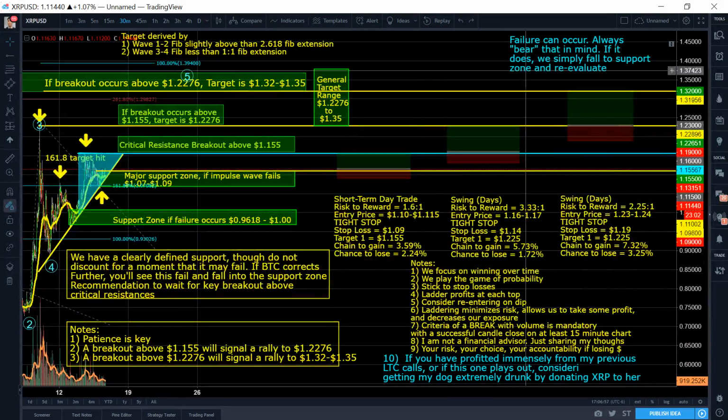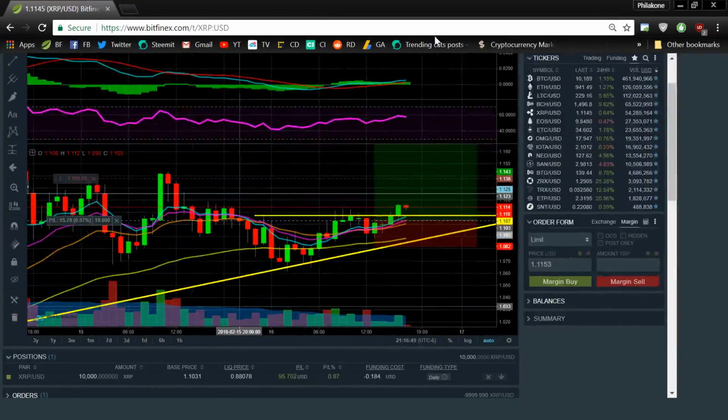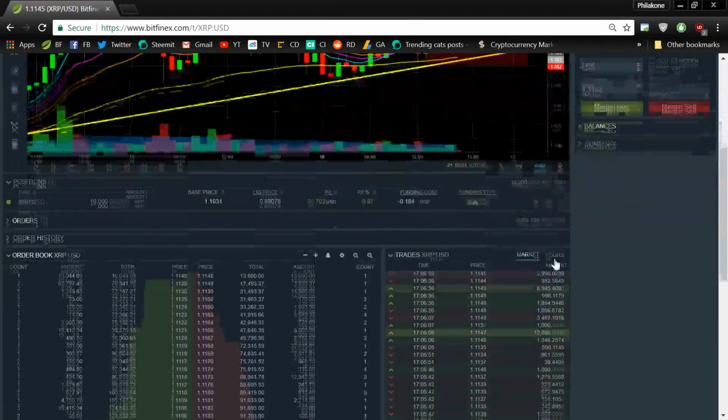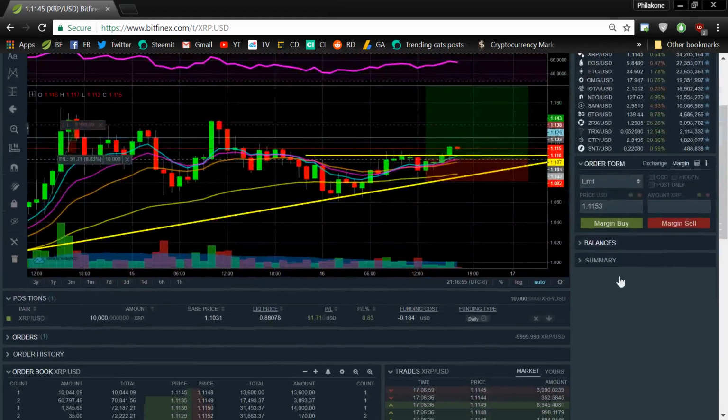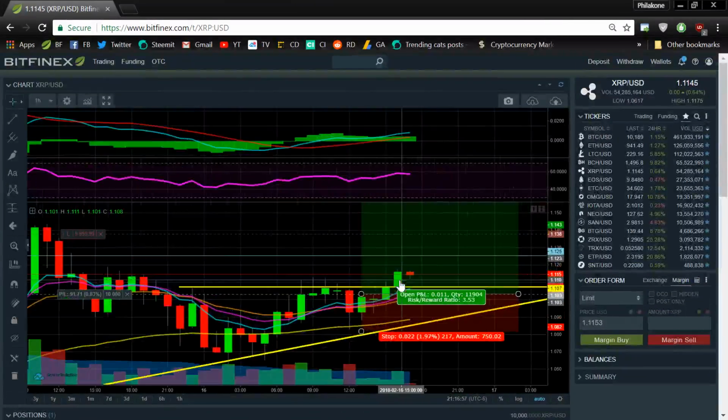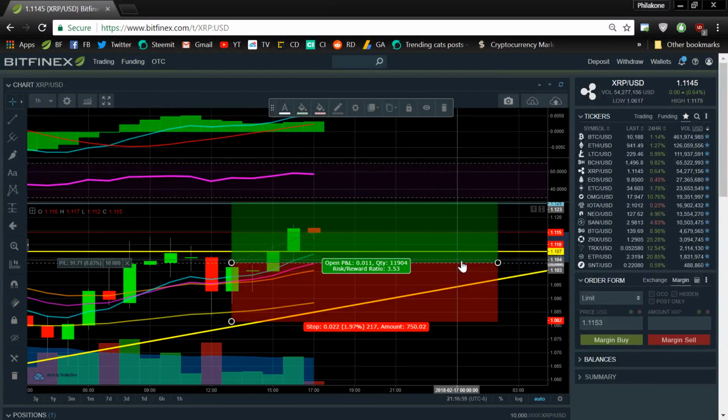Okay, guys, before we get into a more detailed technical analysis, this is just to give you a little tease of what's to come, okay? Tiny little tease. Let's pull up XRP here and talk about some moving averages. Yes, I am in a position right now. I'm about $100 up with a $11,000 position right here.